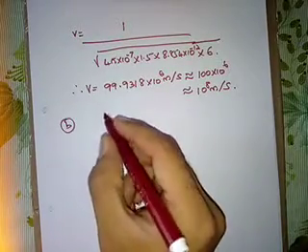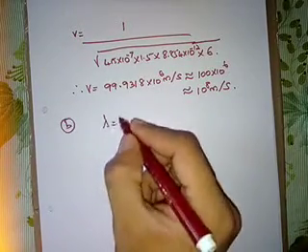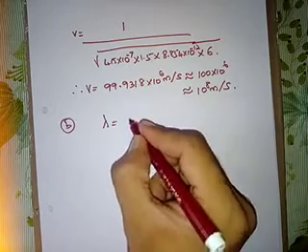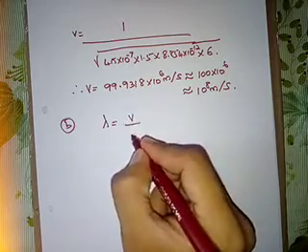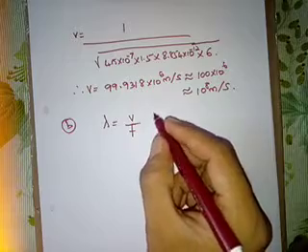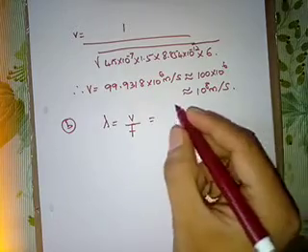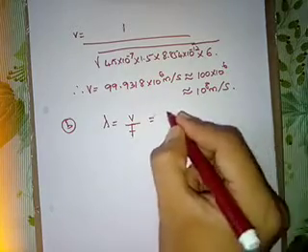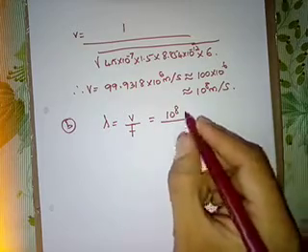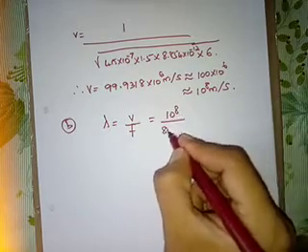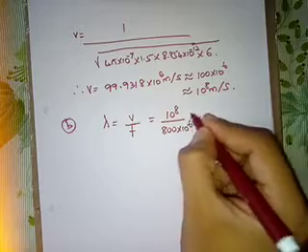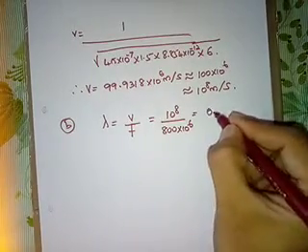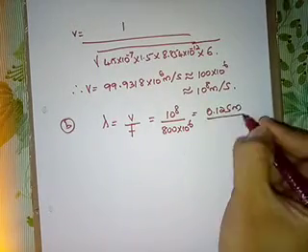Next, wavelength is given by lambda is equal to velocity divided by frequency. So velocity is 1 into 10 raised to 8, divided by frequency, 800 into 10 raised to 6. This is 0.125 meter, the lambda value.